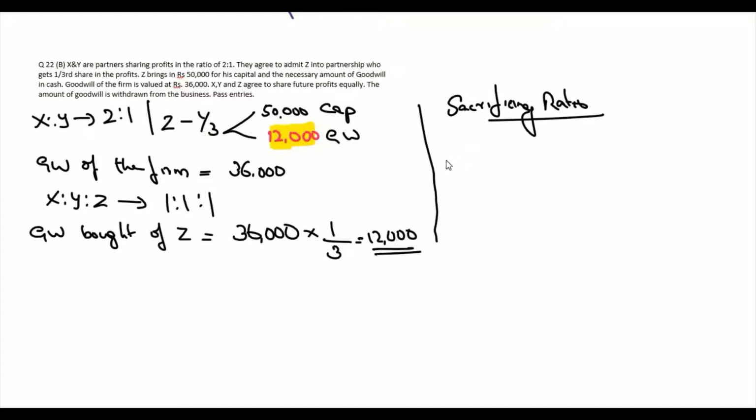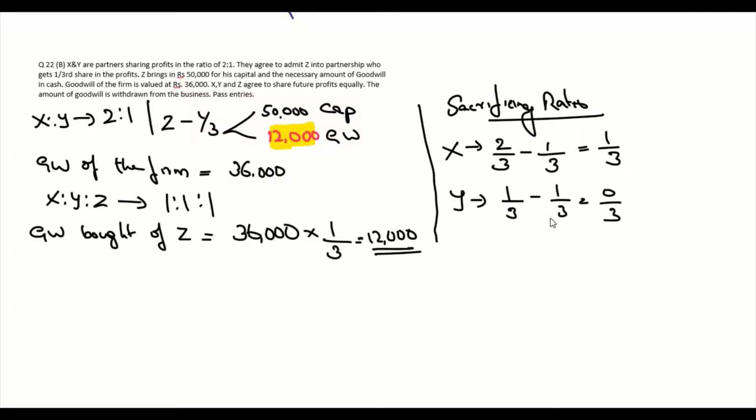So here X's original share is 2/3 minus his new share, which is 1/3. That is equal to 1/3. Y's original share is 1/3 minus his new share 1/3. So it's 0/3. He is not making any sacrifice. Here only one sacrifice is made, by X only.